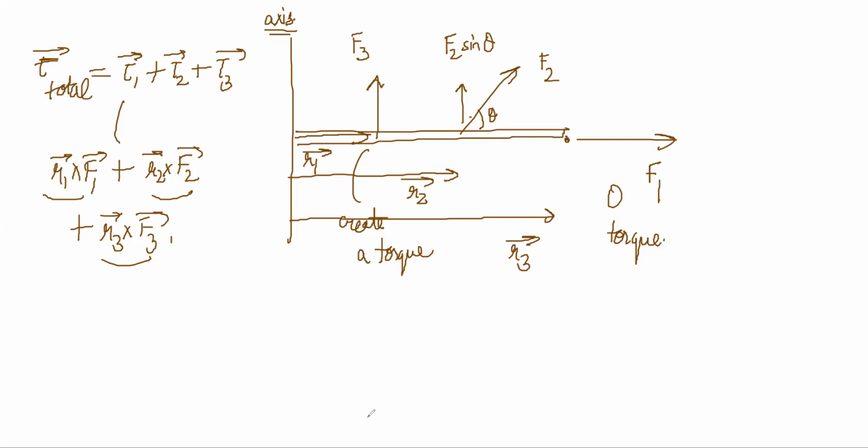Now, are you clear on this? In case it is an arbitrary body, and suppose it is pivoted at some point here, there is an axis going in and coming out, and suppose there are forces F1, F2, F3, and so on, in the plane of the figure.